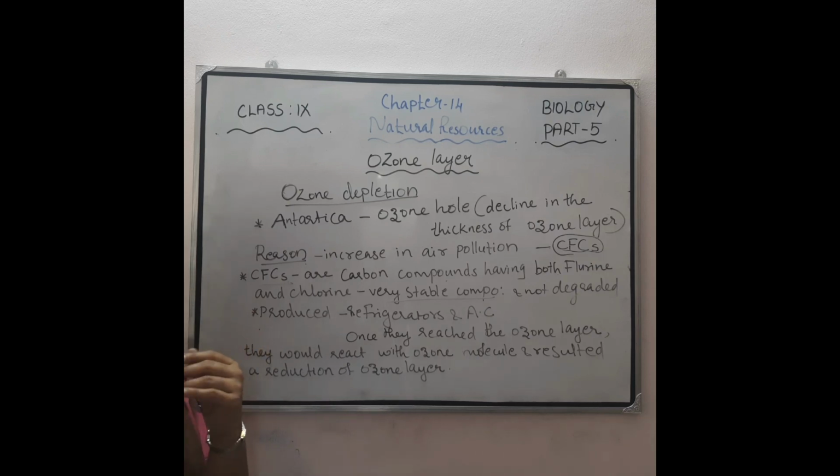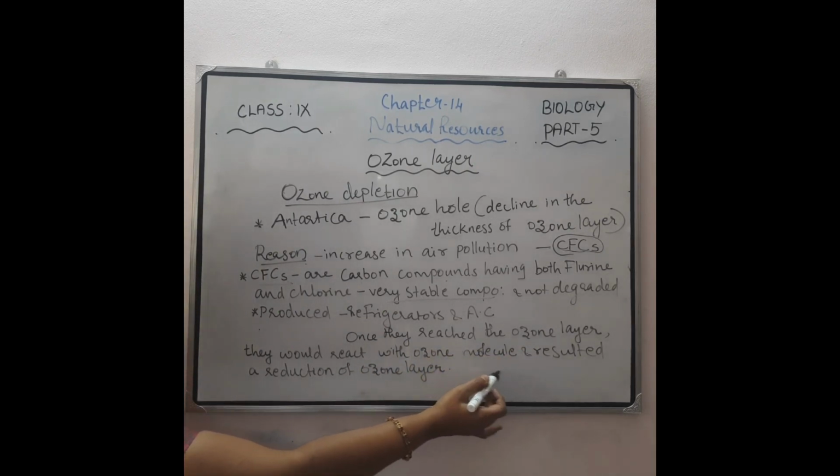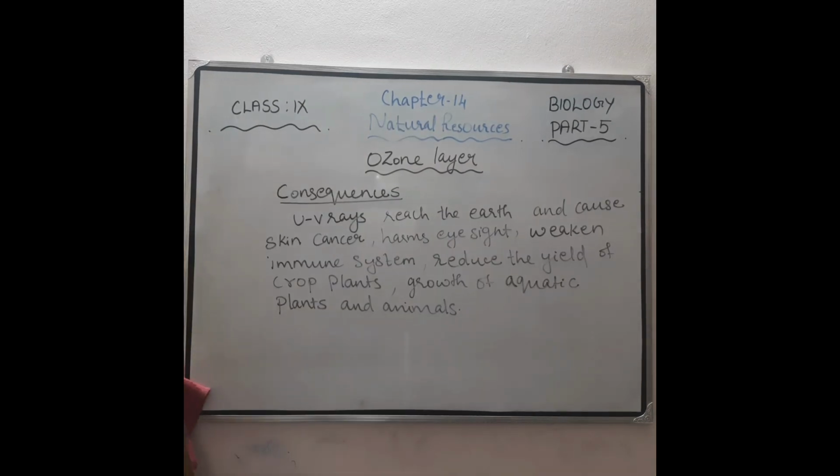Then how are they reacting there? Once this chlorofluorocarbon reaches the ozone layer, it reacts with ozone molecules and results in a reduction of the ozone layer. Thus, in this way the ozone layer gets depleted. Then what are the consequences of this decrease in the thickness of the ozone layer? Due to the decrease in thickness of the ozone layer, UV rays can easily reach the Earth's surface.